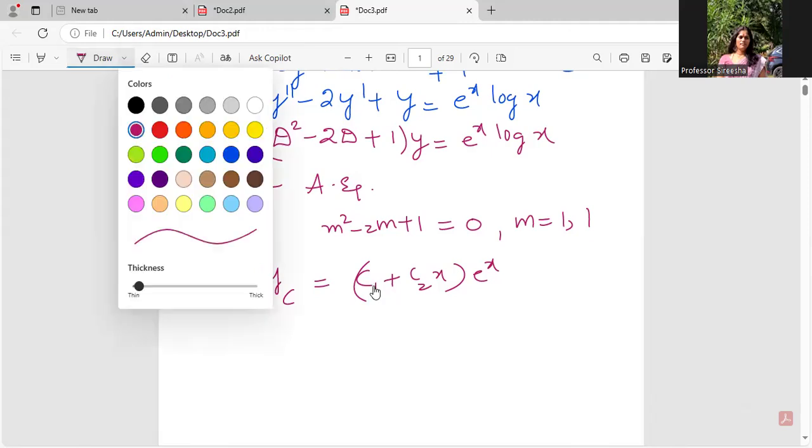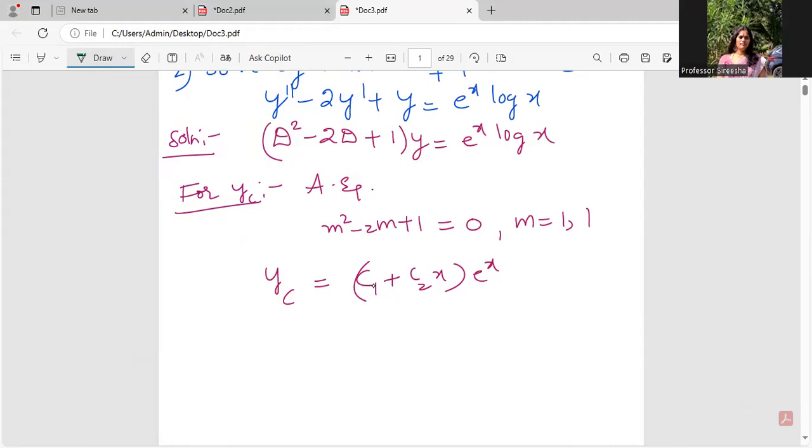Now coming to variation of parameters, where I need to find YP, I have the Wronskian involved, which talks about linear dependence and independence of solutions. YP is obtained by giving some particular values to the arbitrary constants in YC.